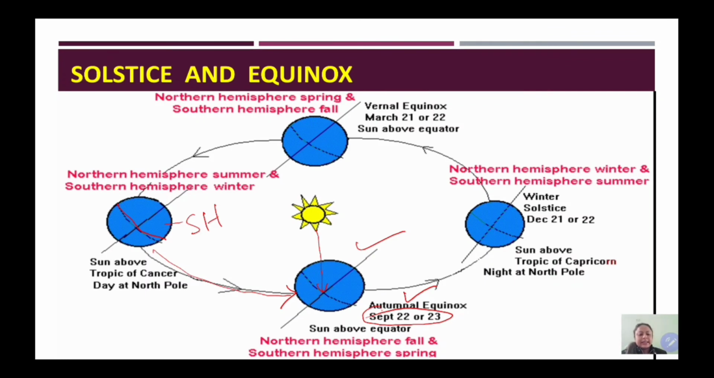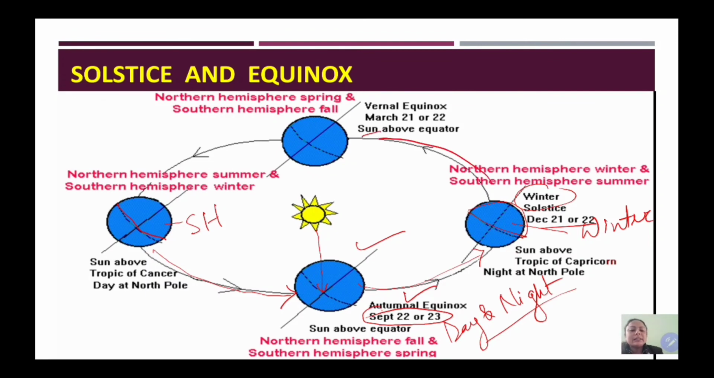During this date, the days and nights are equal all over the world. So this is a fact. This is known as equinox, equal days and equal nights. Now as this northern hemisphere proceeds further, it is now away from the sun. So it is having winter. It will experience winter solstice on 22nd December or 21st December, any of the dates.